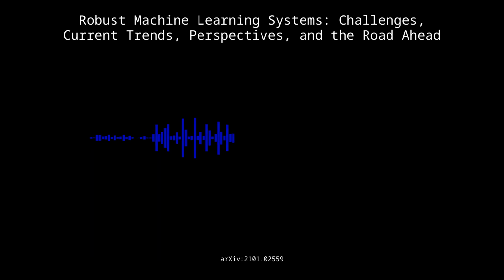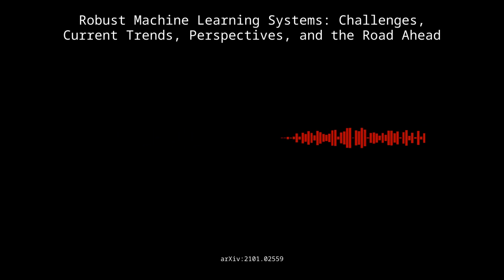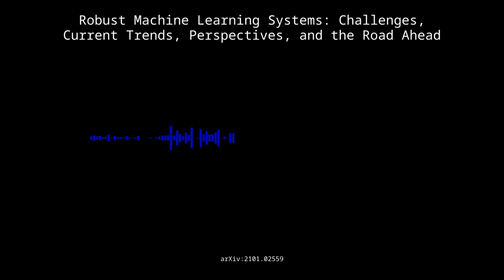I like that. Instead of just surviving challenges, maybe ML systems could actually use those challenges to get better and smarter. It's like that saying, what doesn't kill you makes you stronger, but applied to machine learning. Exactly. So instead of seeing failures as setbacks, we could start to see them as valuable learning experiences that make the system more resilient and adaptable. But how do we actually build that kind of resilience into ML systems?